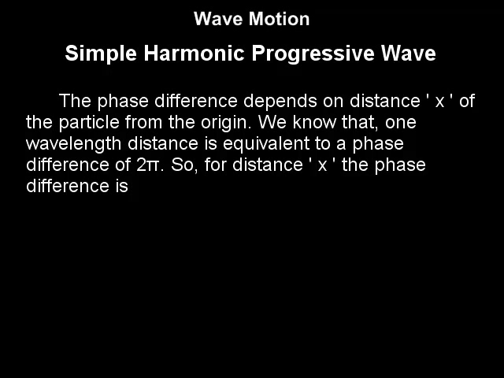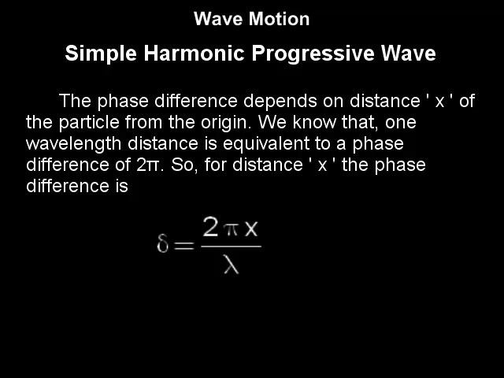We know that one wavelength distance is equal to a phase difference of 2 pi. So distance x corresponds to phase difference of 2 pi x upon lambda. Thus, delta is 2 pi x upon lambda.